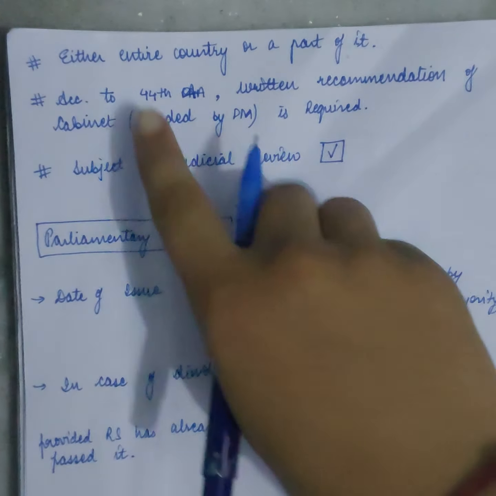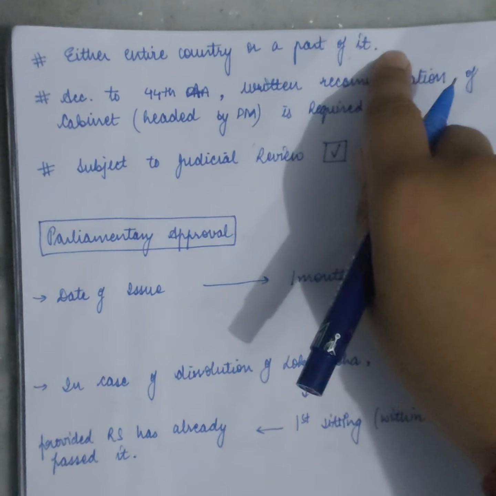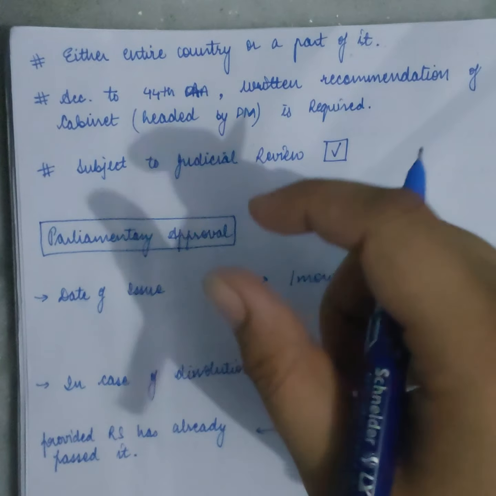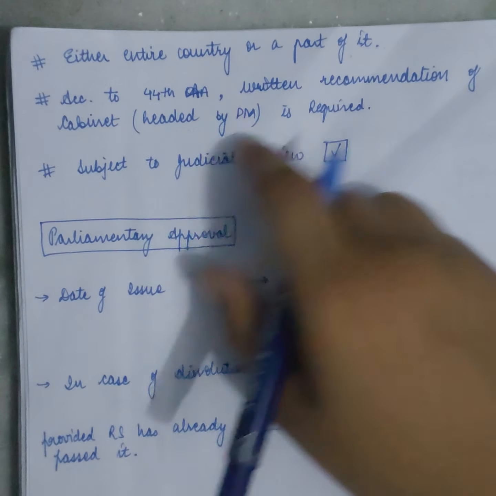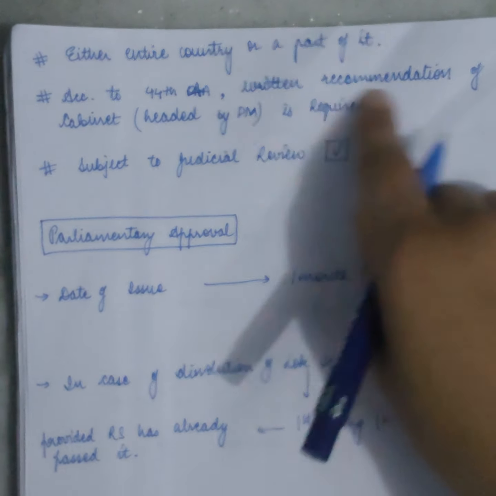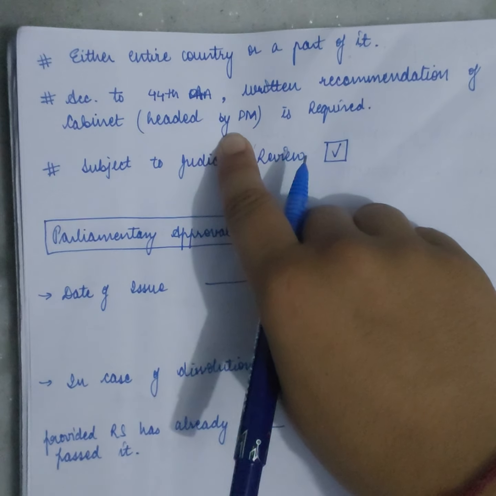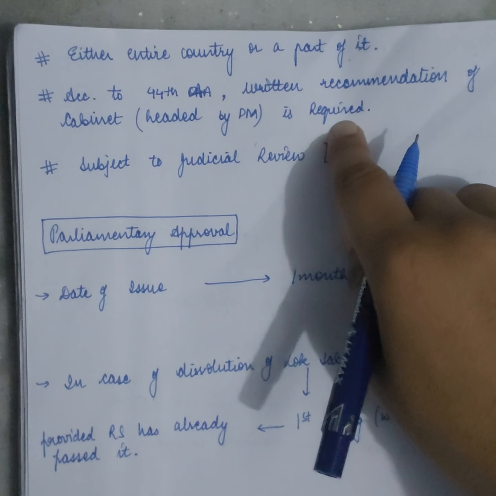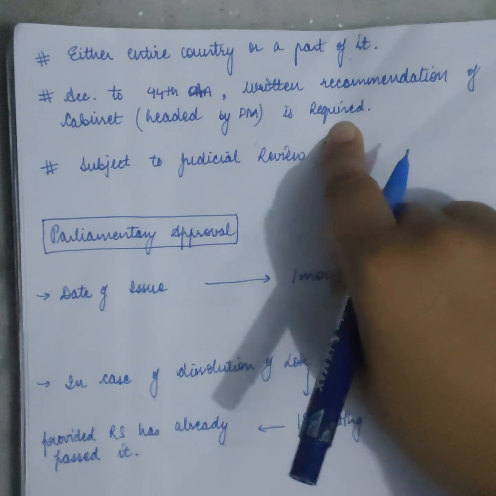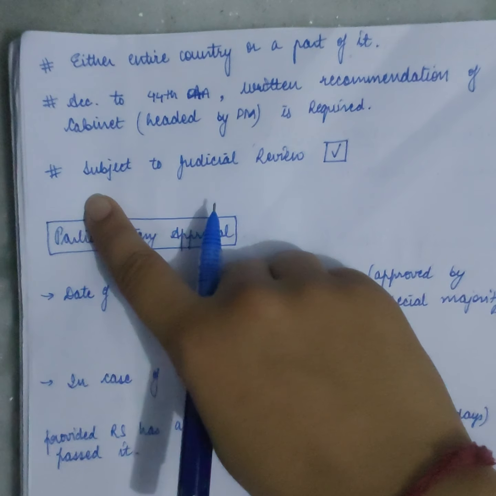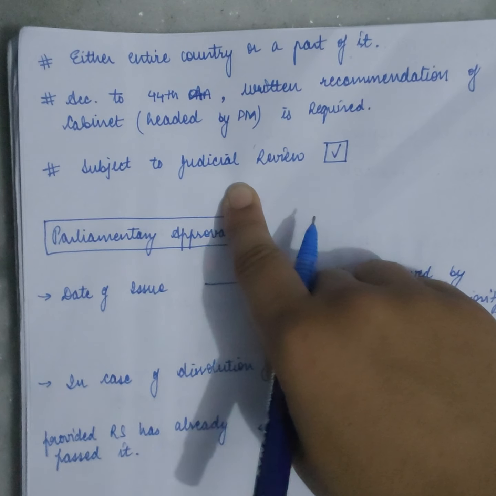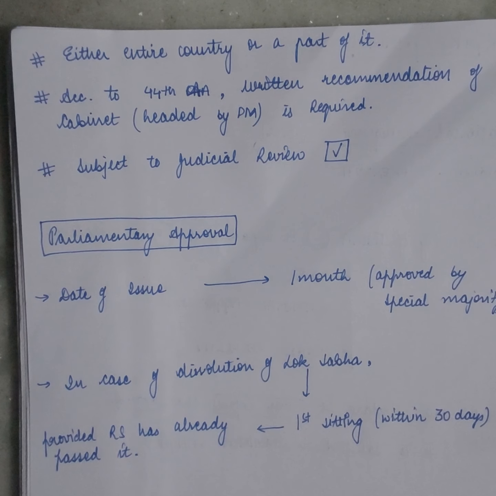In addition to it, either the entire country or a part of it. What this means is that the national emergency can be imposed in the entire country or a part of the entire country. According to the 44th Amendment Act, the written recommendation of the cabinet, which is headed by the Prime Minister, is required. Before the declaration of the national emergency, the written recommendation of the cabinet, which is headed by the Prime Minister, is a must. Then that declaration of the national emergency is subject to judicial review. So this is also a good thing to learn about.